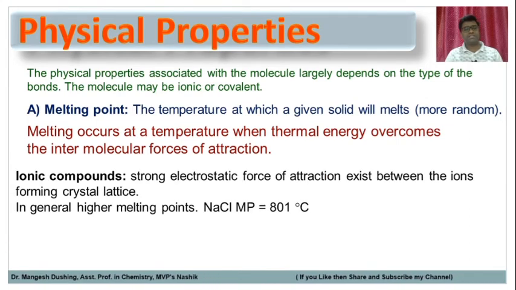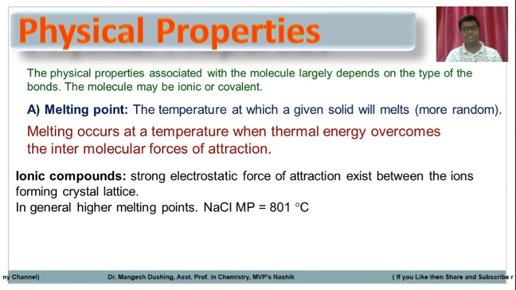There are two types of compounds as we know, ionic compounds as well as covalent compounds, depending upon the bonds. In ionic compounds, strong electric forces of attraction exist between the ions forming the crystal lattice. For example, NaCl, salt. As we know, Na plus and Cl minus. So there is a large charge separation.